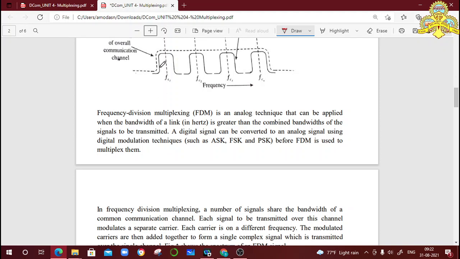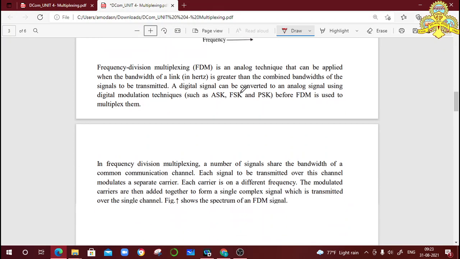In this frequency division multiplexing, we divide the frequencies. Whole bandwidth is divided into different carrier frequencies and then we combine all the signals and transfer those signals using a single channel because all the carriers are different here.